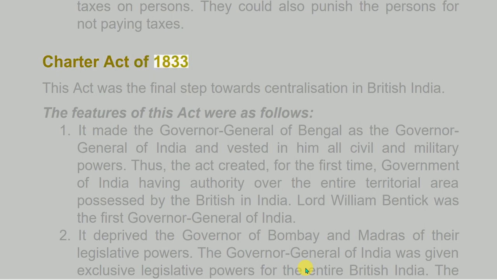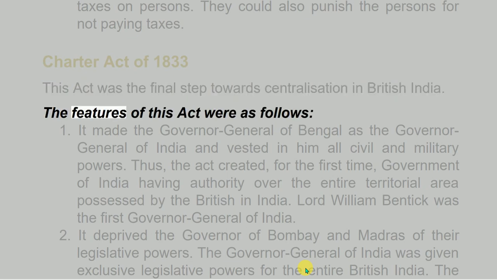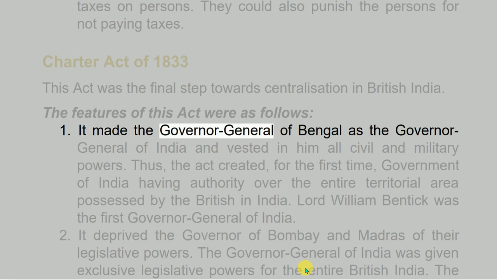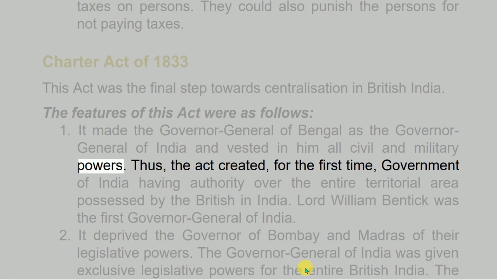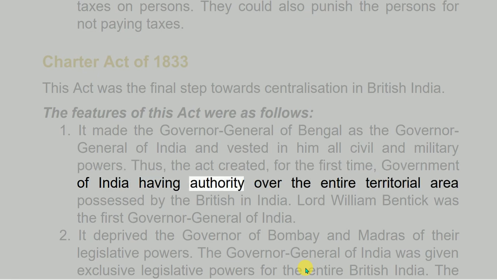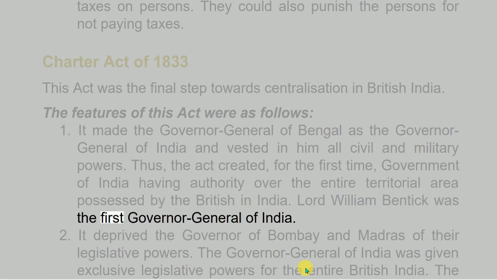Charter Act of 1833. This act was the final step towards centralization in British India. The features of this act were as follows. 1. It made the Governor-General of Bengal as the Governor-General of India and vested in him all civil and military powers. Thus, the act created, for the first time, Government of India having authority over the entire territorial area possessed by the British in India. Lord William Bentinck was the first Governor-General of India.